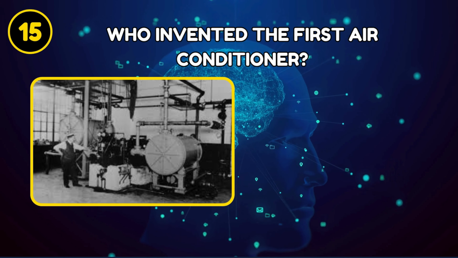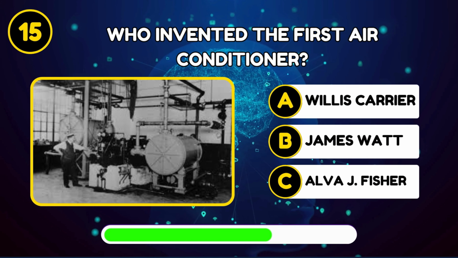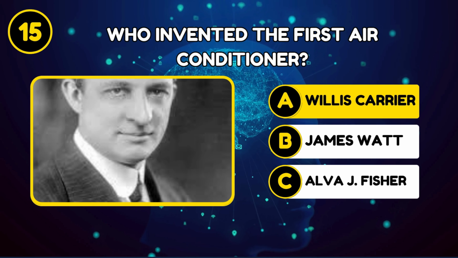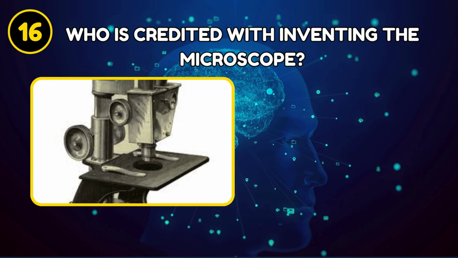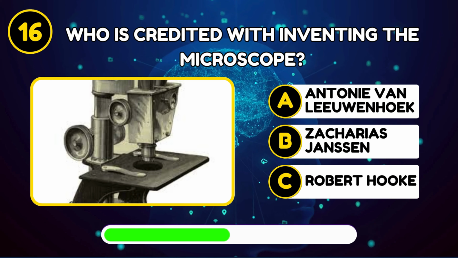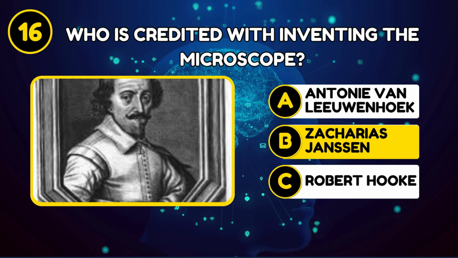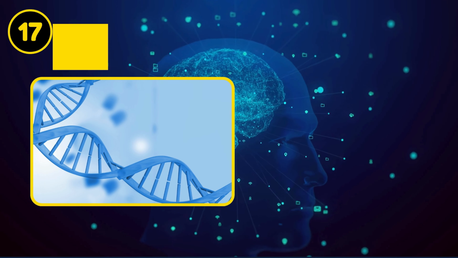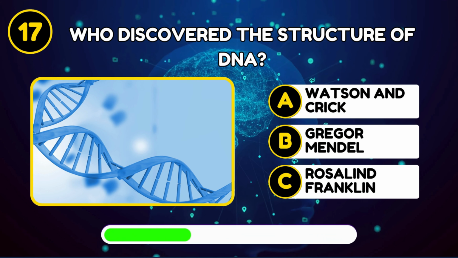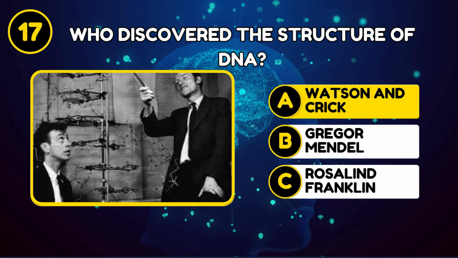Who invented the first air conditioner? Willis Carrier. Who is credited with inventing the microscope? Zacharias Janssen. Who discovered the structure of DNA? Watson and Crick.